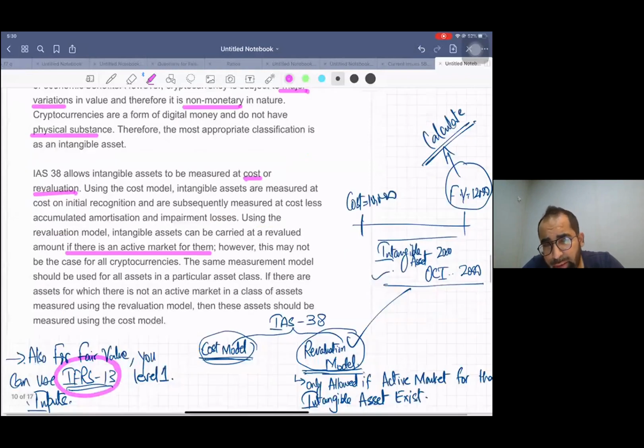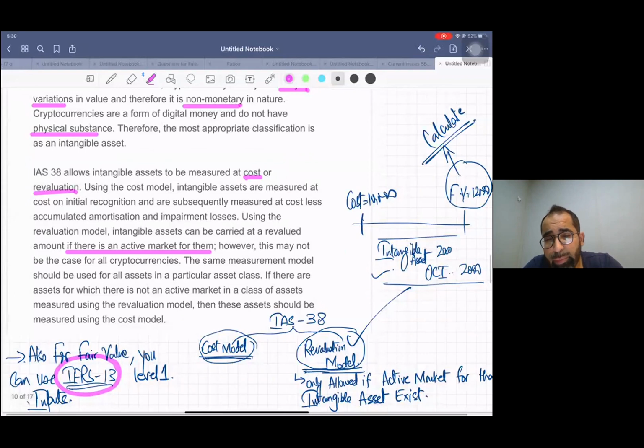That's why level 1 can be used. So now you have two examples of level 1. The first example of level 1 that teachers normally give is the stock exchange, the quoted company shares. And now you have one more example, that is cryptocurrency.